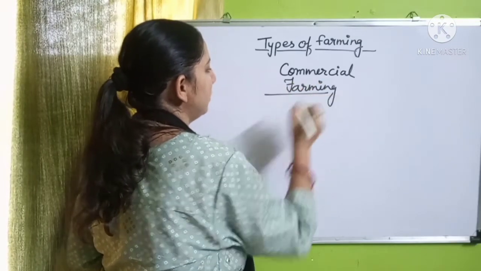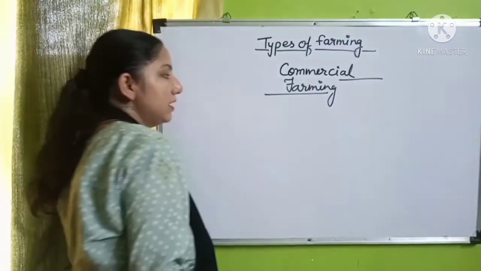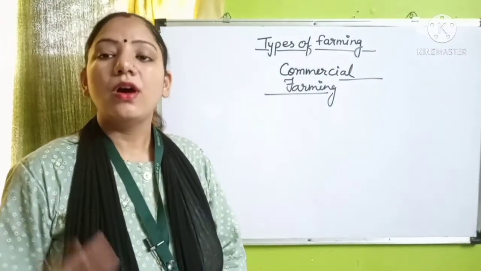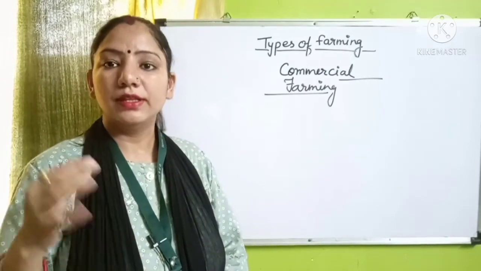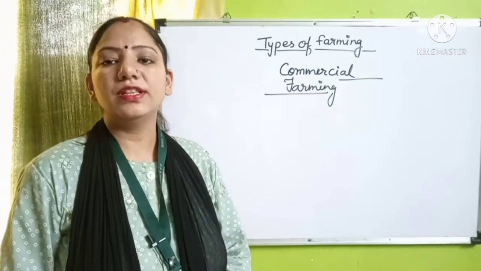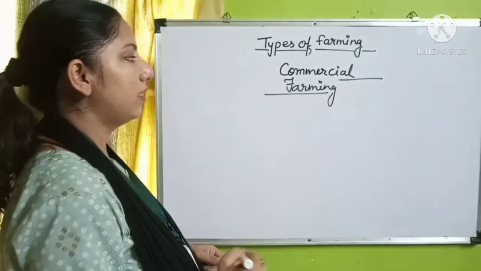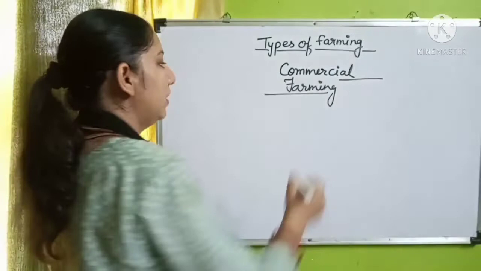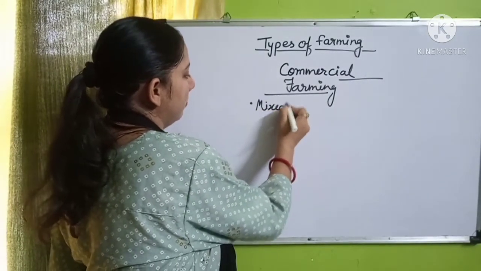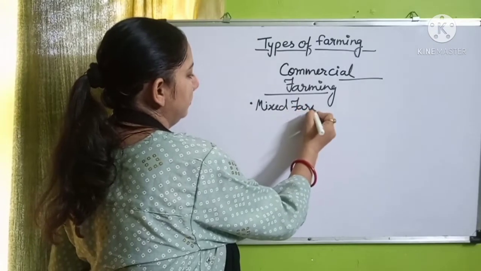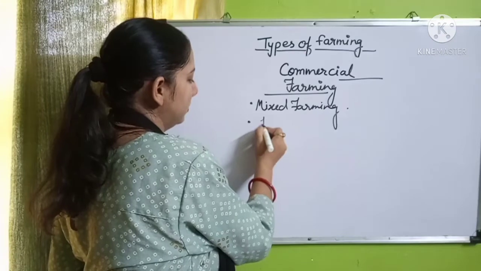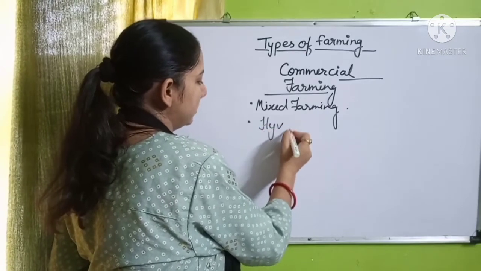Commercial farming means when the farming is done for a commercial purpose or to grow the economy. In that condition, the farming is known as commercial farming. Generally, commercial farming is not done in only one pattern of crop. In that, we can include mixed farming. It can also be done with HYV seeds.